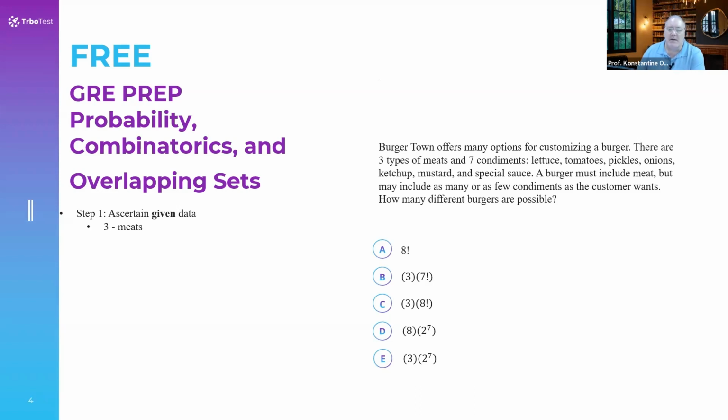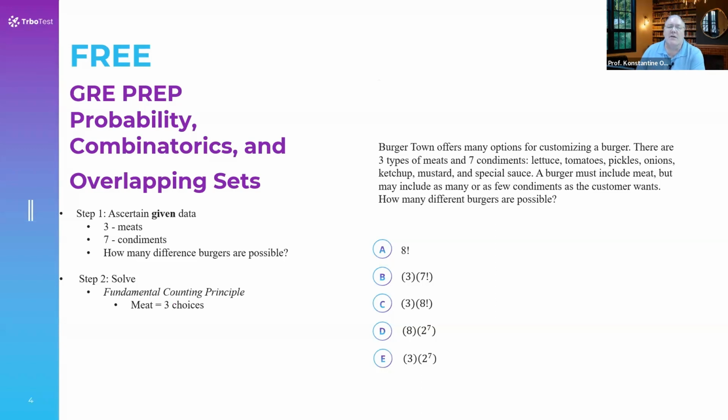We know there's 3 types of meat. We know there's 7 condiments. We don't really care what the condiments are. The bottom line is that the customer can choose to accept the condiment or not accept the condiment. Those are really the choices. So how many different burgers are possible? Well, it's quite simple to solve. It's called the fundamental counting principle. And when we see an exclamation point after a number, that should tell you it is the fundamental counting principle that we're dealing with. So the process is very simple.